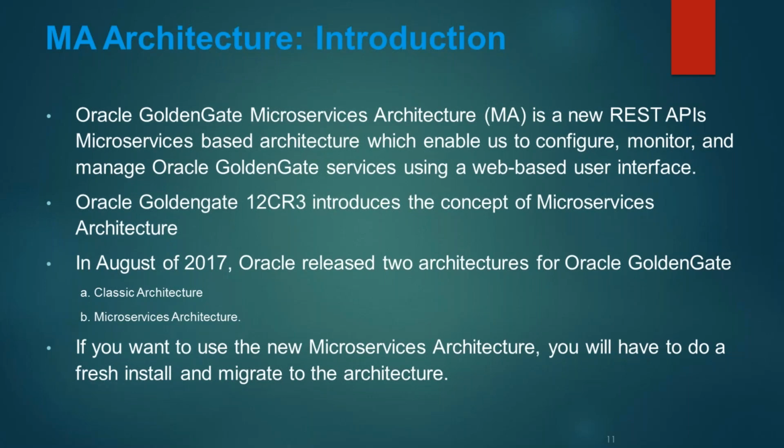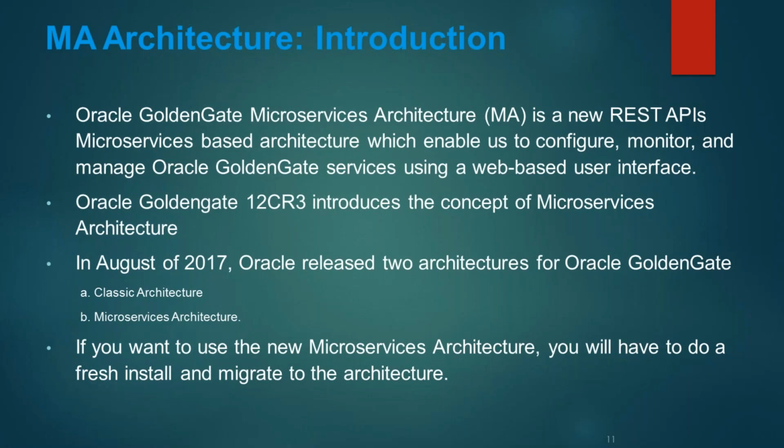Oracle Golden Gate microservices is REST API based architecture which allows you to configure, set up, troubleshoot, and monitor Golden Gate through GUI. From 12.3 onwards, you have two types of architecture available: one is classic and the second is microservices architecture.